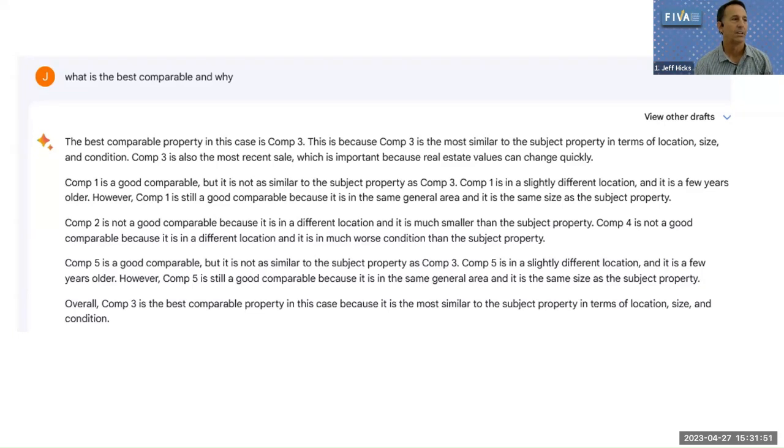So that's pretty amazing. This is a little big brothery for me, but I said, okay, what's the best comparable and why? And it kind of goes through. And again, is this excellent from a reviewer standpoint? No, not really. But is it bad? No, not really. So take a few seconds, read through this. You can read it pretty easily. It goes through each of the comps, and it's interesting. It concludes that comp 3 is the best comp because it's similar in location, size, and condition. Pretty amazing.